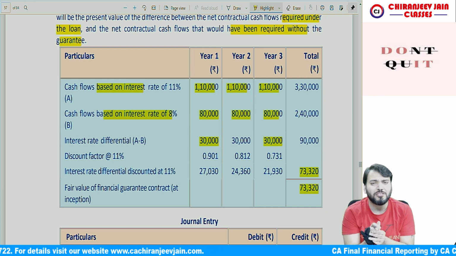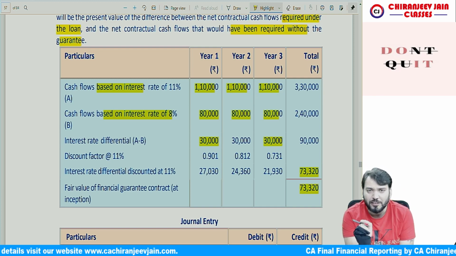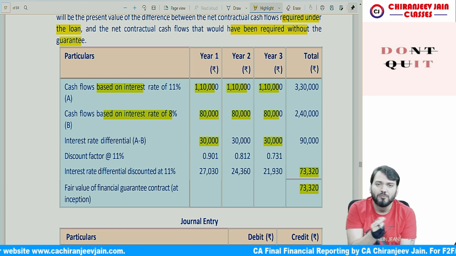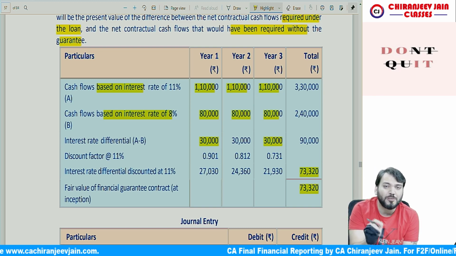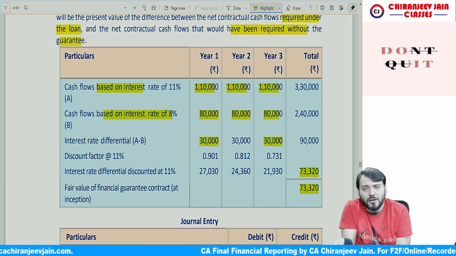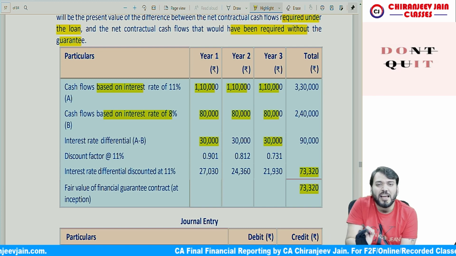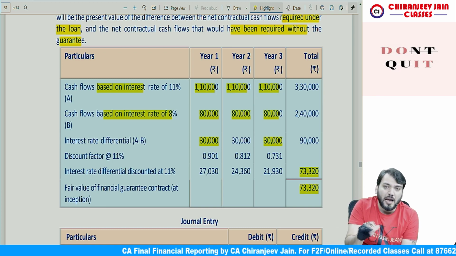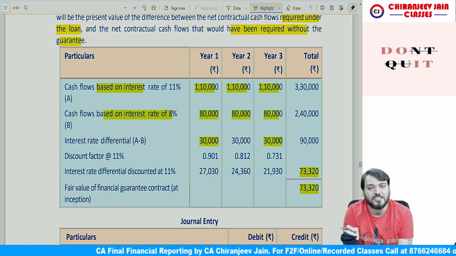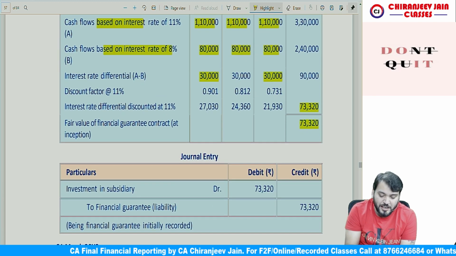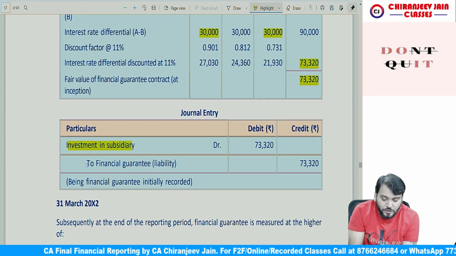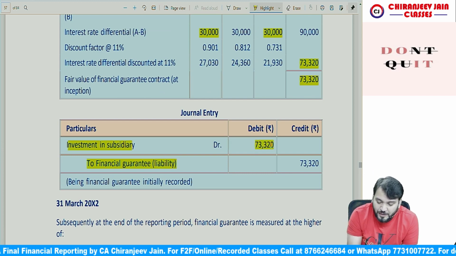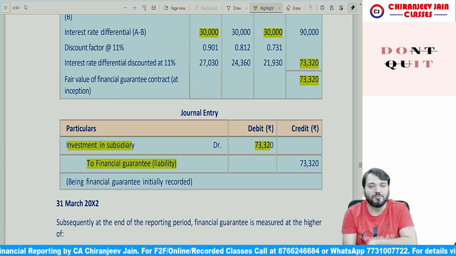Correct? So what will be the journal entry? It will be recognized as a financial liability in the books of Sun Limited. But what will be the account to be debited? Nothing has been recovered from the subsidiary company, so it is just like a permanent investment done in the subsidiary. Therefore, the amount to be debited will be the investment in subsidiary account. So the journal entry is: Investment in subsidiary to financial guarantee liability account, at fair value. I hope this much you have understood.